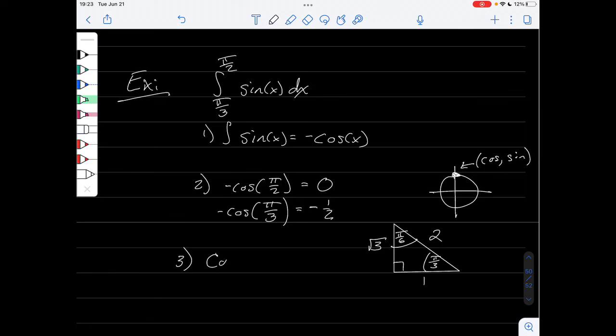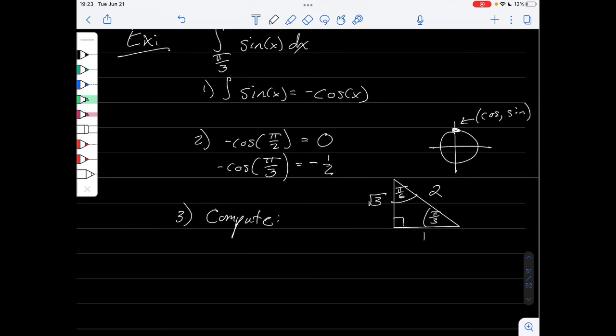And then finally, we compute. So it's negative cosine of pi over 2 minus negative cosine of pi over 3, and that's just equal to 1/2. So the integral from pi over 3 to pi over 2 of sine x dx is just 1/2.